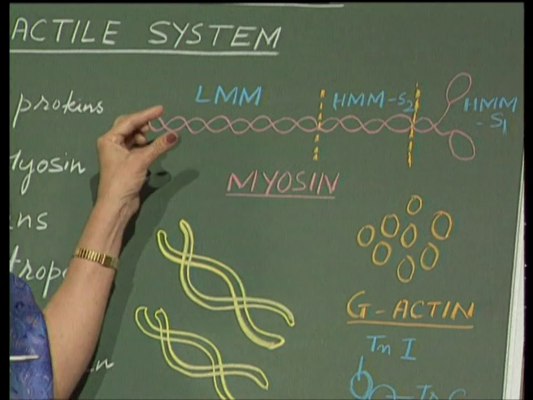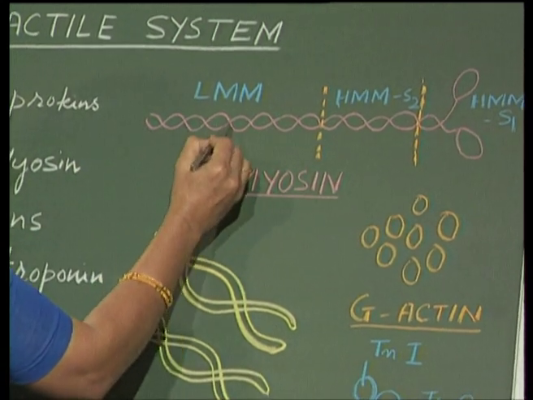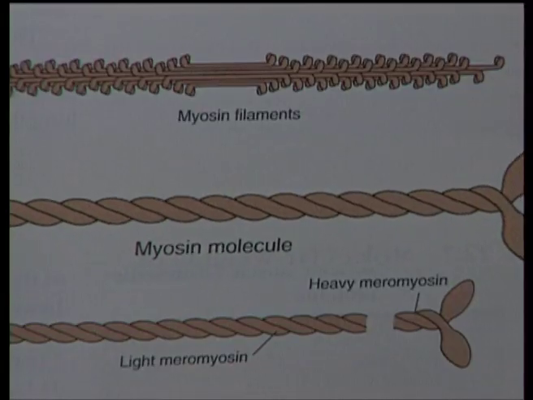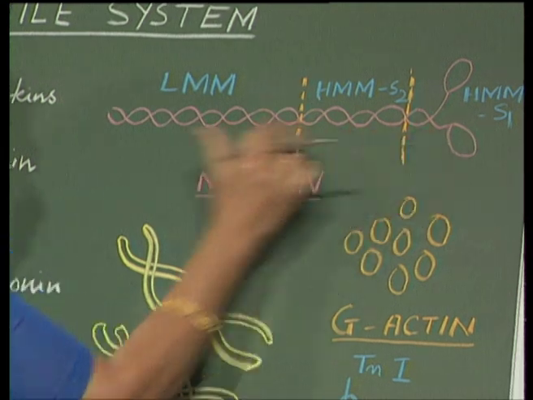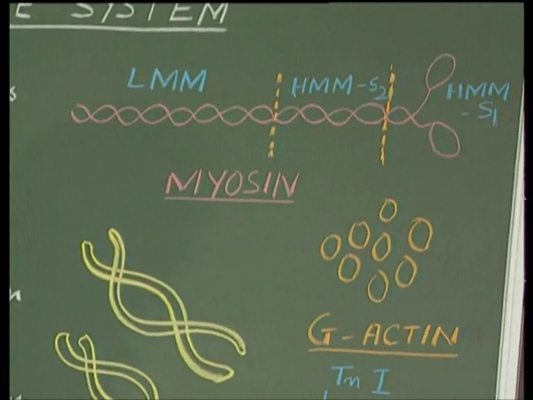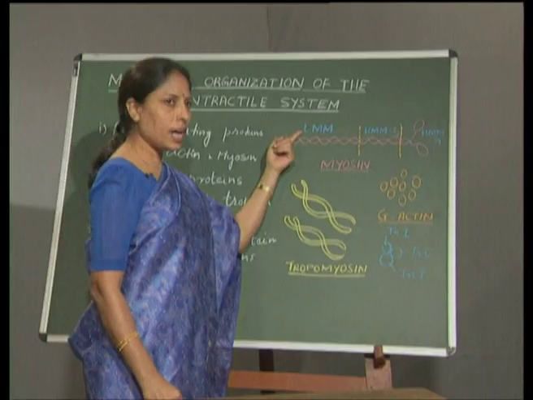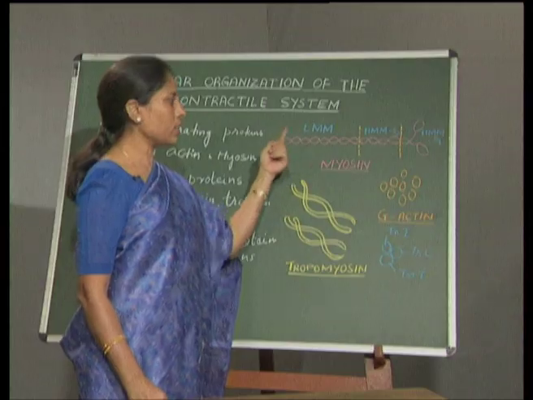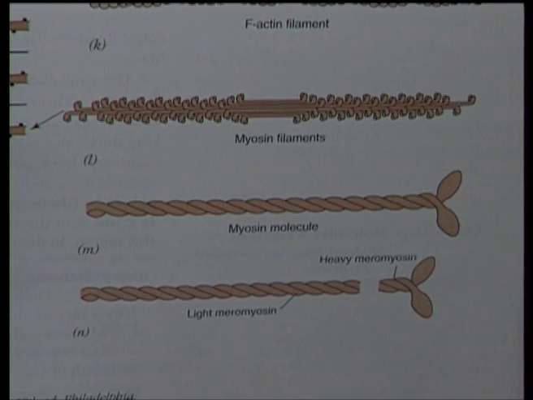Now, these 2 polypeptide chains twist around each other, forming a helix. The entire myosin molecule can be divided into 2 parts. One is LMM, that is light meromyosin, and the other is HMM, heavy meromyosin.